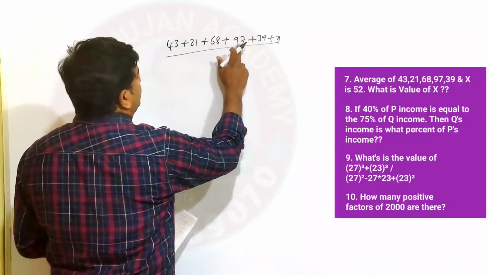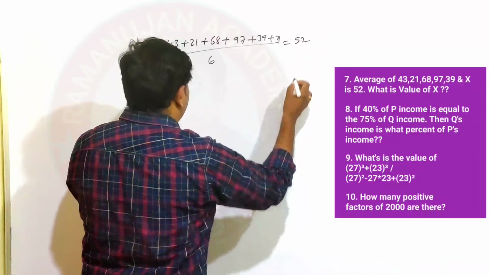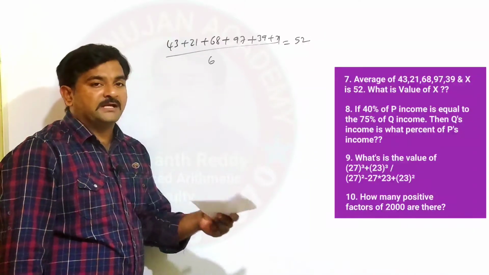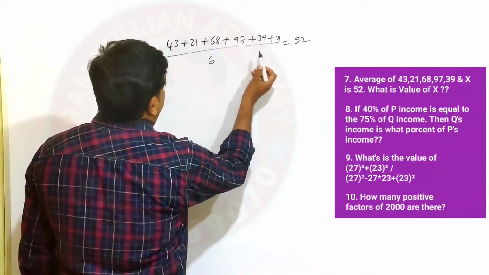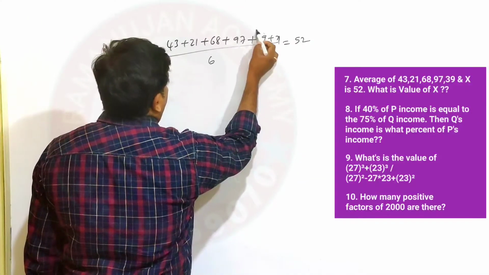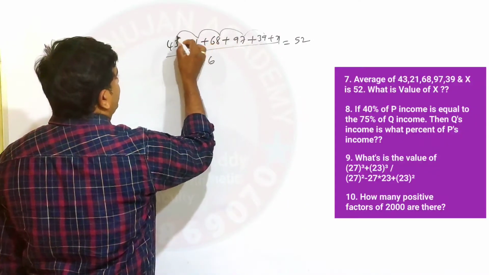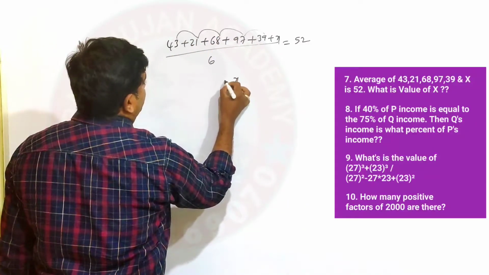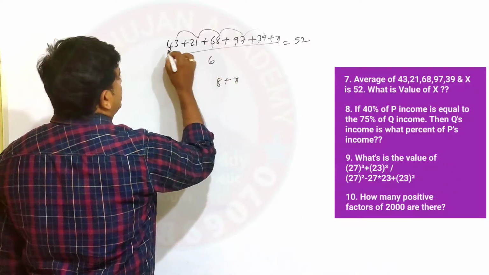So the number of observations is 1, 2, 3, 4, 5, 6. Therefore, this average is equal to the given 52. Then he asked to find the value of x. For that, simply what we do? We add all these values. Here 9 plus 7 is 16. So this is 24, 25, 28. I write x as it is, 8. So 5, 14, 20, 26.